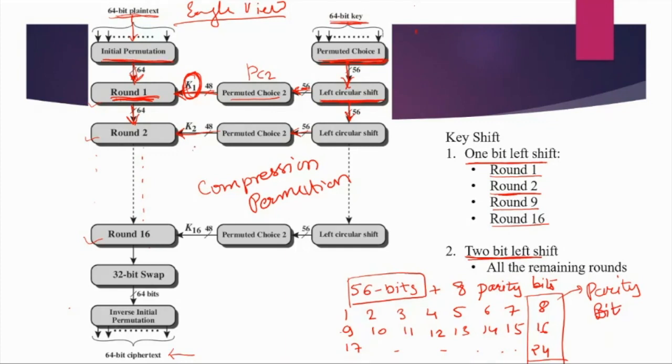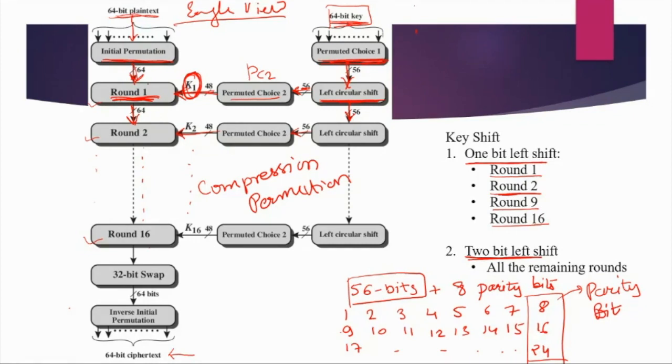We will repeat this process. The important part here is that for each round, different keys are generated. Although we are using only one key, we perform different operations in order to generate different keys for each round. So this is how DES works.